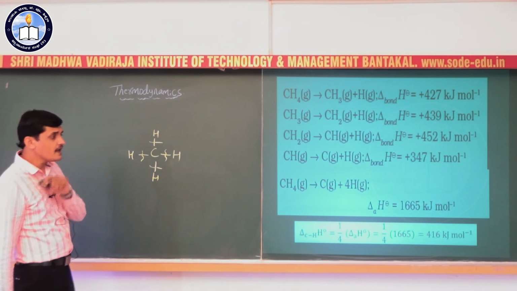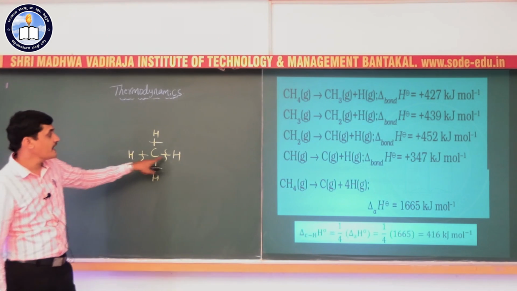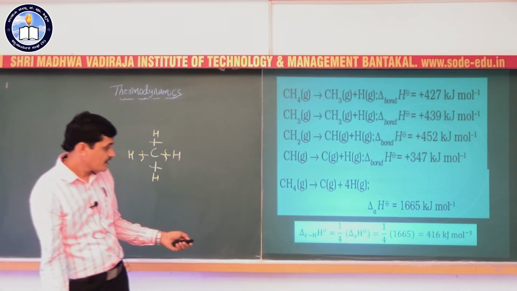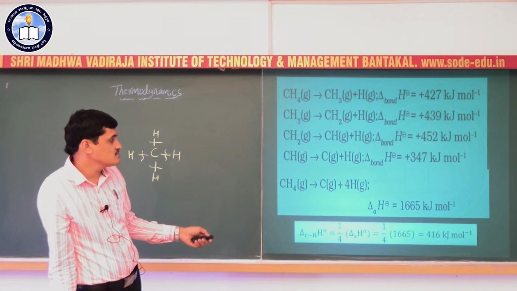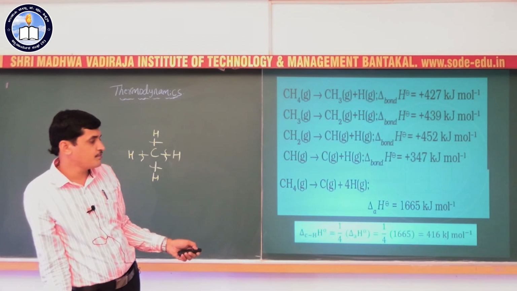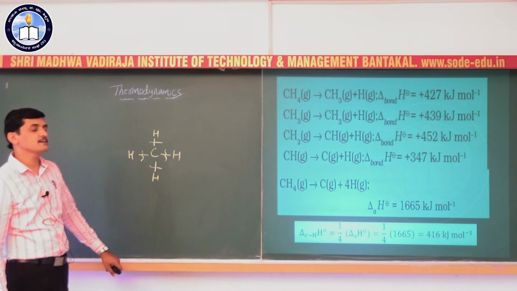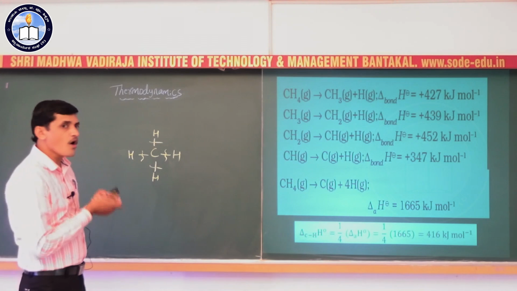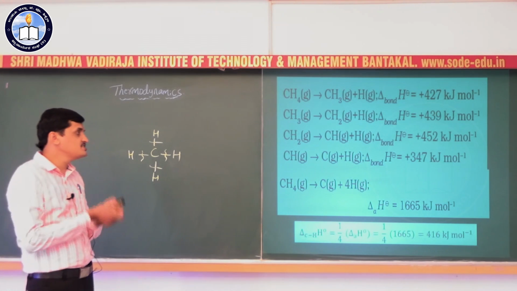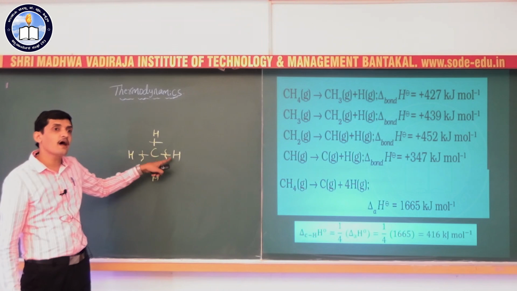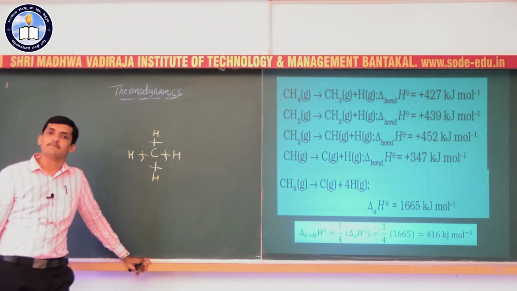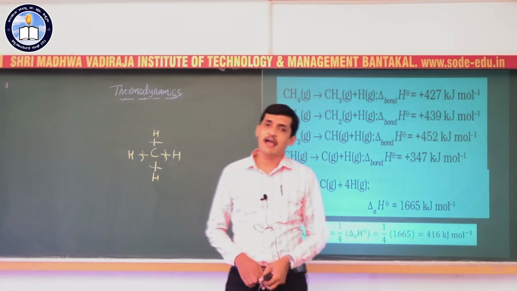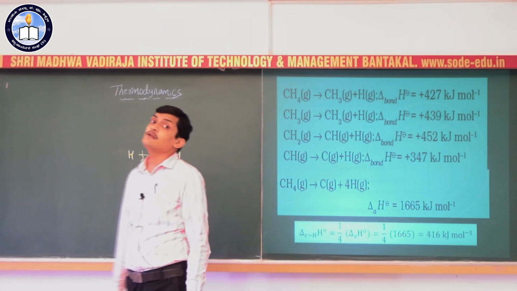So the mean bond enthalpy or mean bond energy is calculated as 1 by 4 of this value, that is 1 by 4 of 1665. So 416 kilojoule per mole is the mean bond enthalpy or mean bond energy of carbon-hydrogen bonds in methane. So in case of polyatomic molecules, we calculate the mean bond enthalpy.